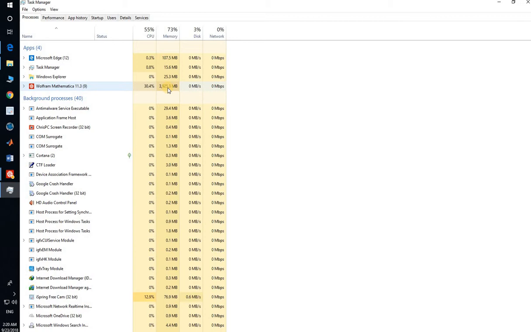My RAM capacity is 8 GB, so it is used now maybe 4 GB, and it's still working. You need the highest RAM capacity for this calculation.